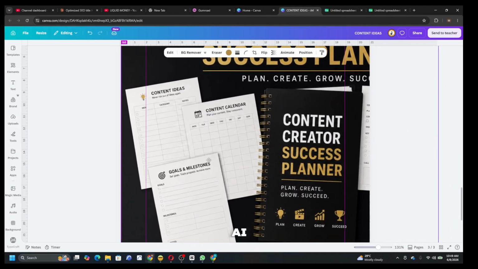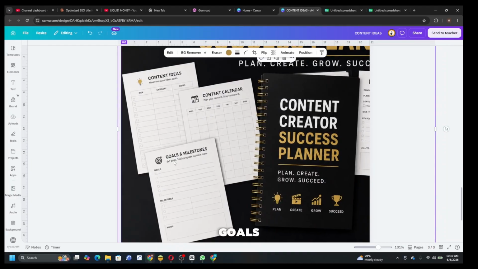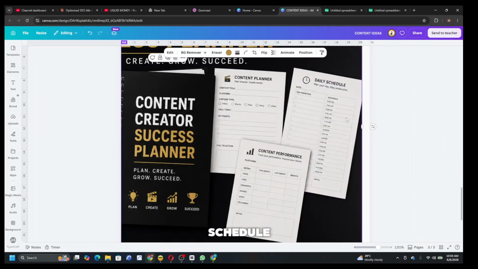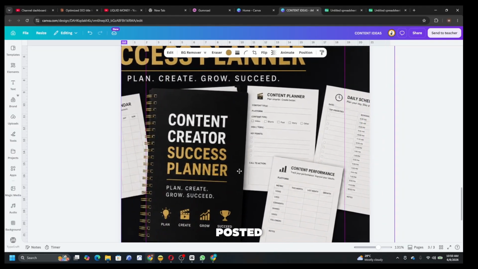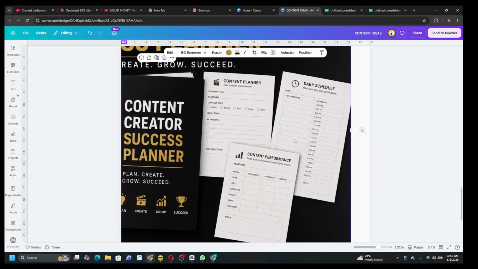Claude AI is doing amazing work. Content ideas, content calendar, goals and milestones. It's section by section for us. As you can see, daily schedule. Content performance is so good. Videos I posted, I still talk about this. So we are going to do it section by section.